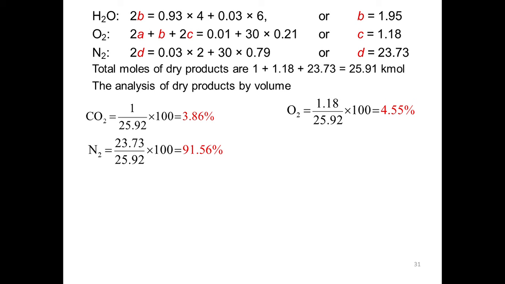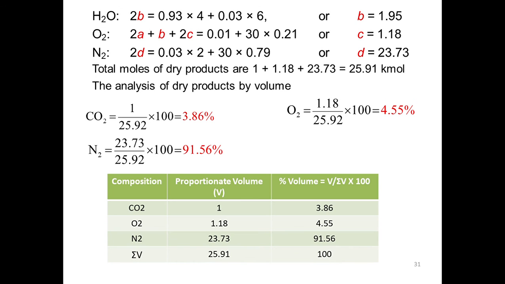You can do these calculations in tabular form, or if you feel that tabular form is easier, which may be given in some textbooks, then you can refer to that also. I have written here how you can use the tabular form. So composition CO2, O2, N2, and here we have the proportionate volume, meaning the number of moles. CO2 is 1, O2 is 1.18, nitrogen is 23.73. H2O we are not considering because we want the dry products volume. It is not the weight analysis, it is considered a dry product analysis. So that's why H2O is not considered here.